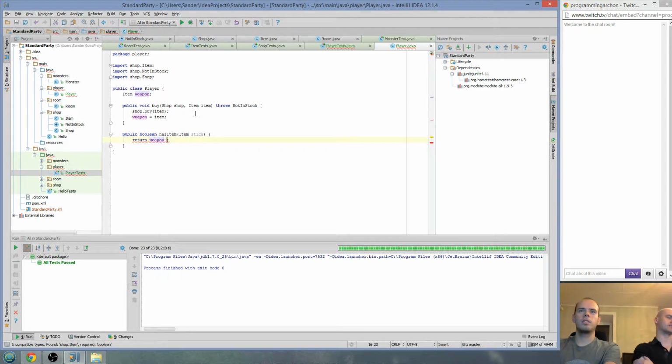Now we need to have some kind of, yeah. Can we just check if it's not null? Yeah, you can check that. How would you check if it's not null? Not equal. Yeah.